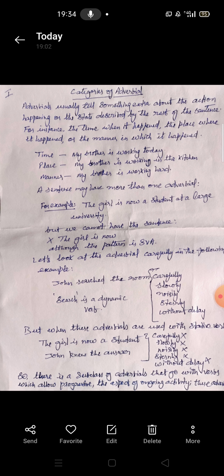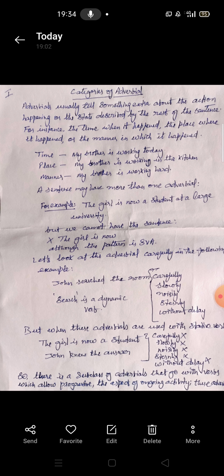Now let's take another adverbial carefully in the following example, and let's take it up with a dynamic verb. We have the sentence on this page, John searched the room, and we have a list of adverbs: carefully, slowly, noisily, sternly, without delay. All of these adverbs can go with this verb. John searched the room carefully, slowly, noisily, sternly, without delay. Perfect. We get a perfect sentence, since search is a dynamic verb.